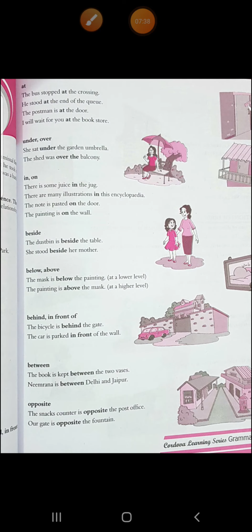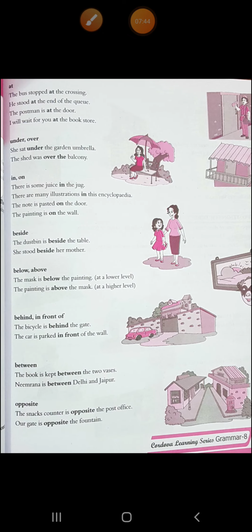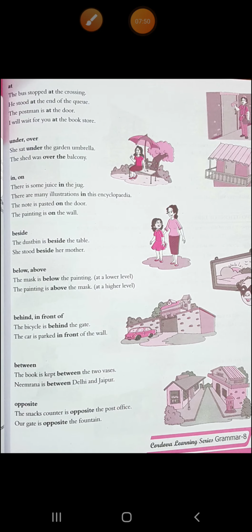Then in, on. You know where to use in. When there's some juice in the jug, it means you can find the juice in the jug. There's a jug and inside that you can find juice. There are many illustrations in the encyclopedia. In the encyclopedia you can find illustrations. Then the note is pasted on the door. That's something over it, something on the door. The painting is on the wall. There is a painting that is stuck on the wall.